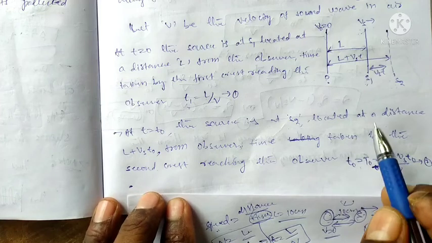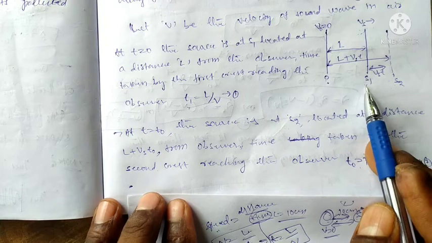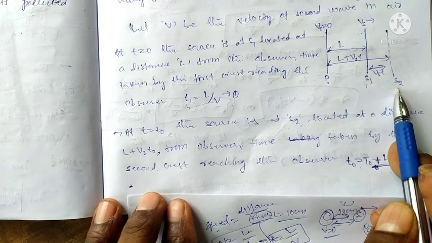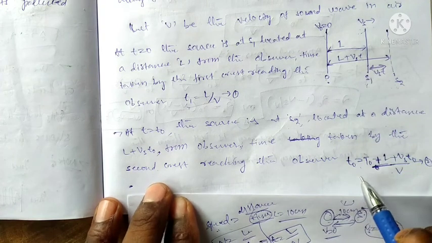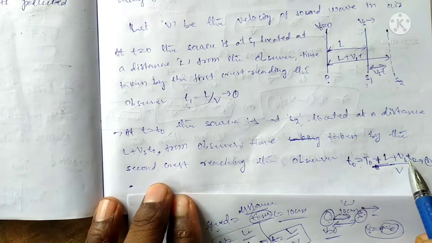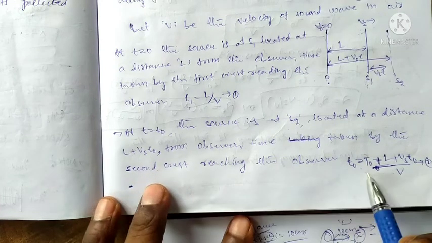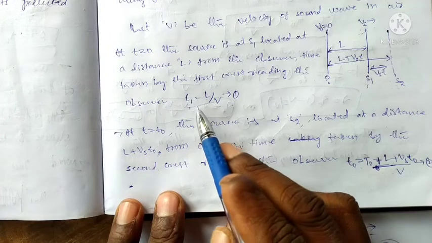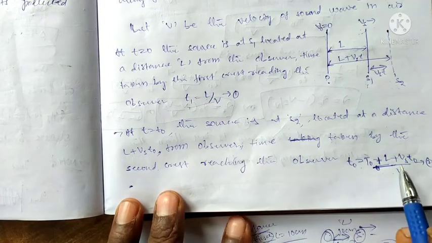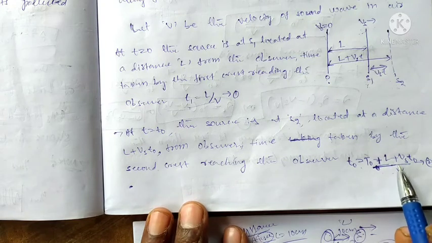After the source has reached the S2 position, the time period is t equal to t naught plus L plus Vs into t naught by v. This is equation number 2. That means as time changes, the velocity and displacement, the length and distance, also change.